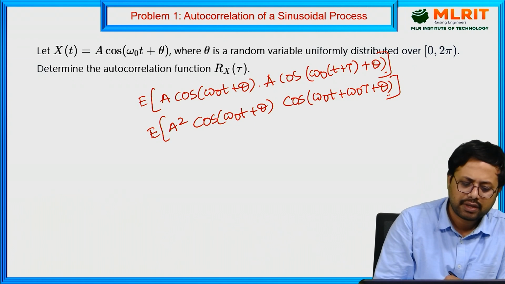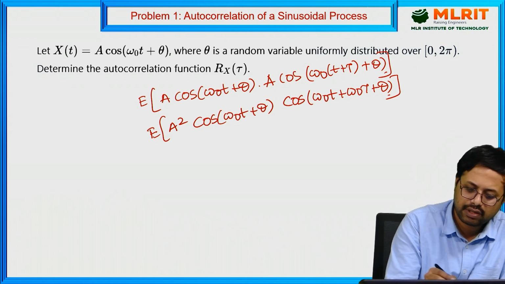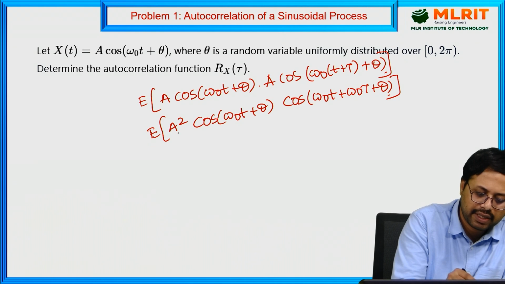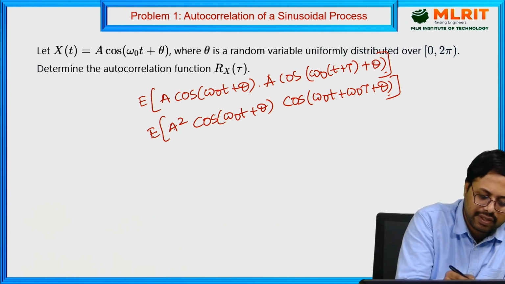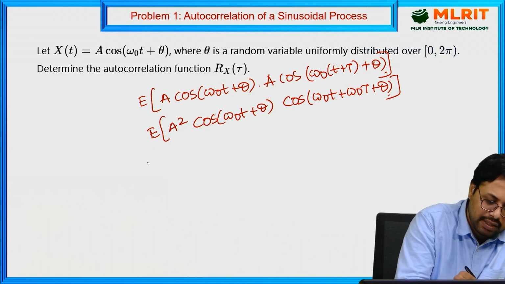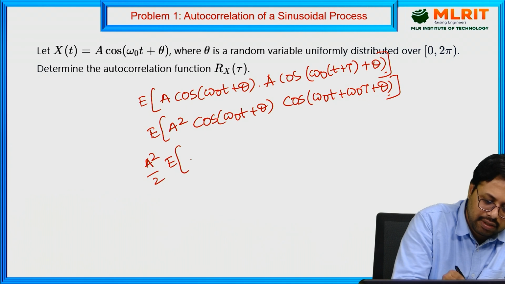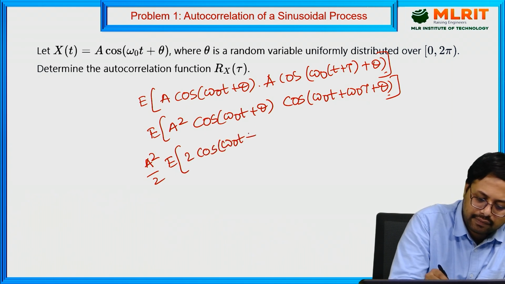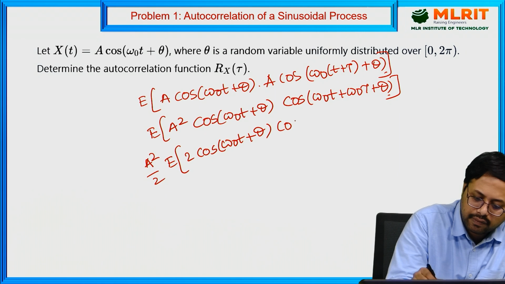Now to solve this one, you have to simplify it further. The expectation of A square is a constant, so A square you can take outside, since the expectation of a constant is the constant itself. Multiply and divide by 2 to get A square by 2, then the expectation of 2 cos A cos B.